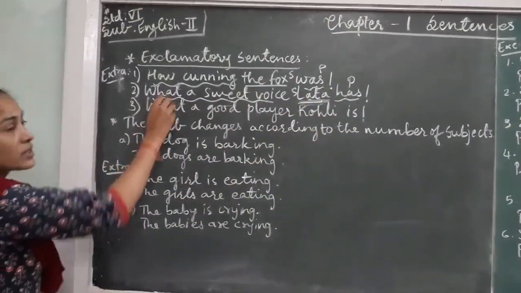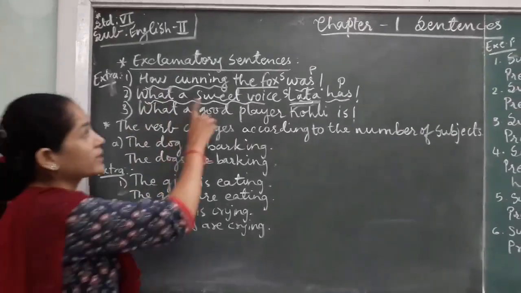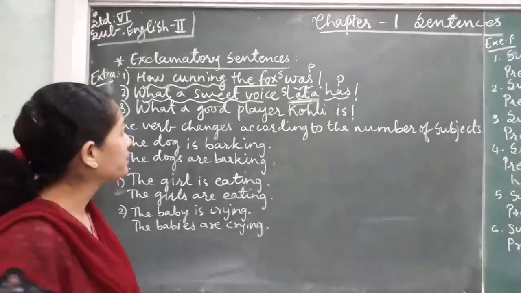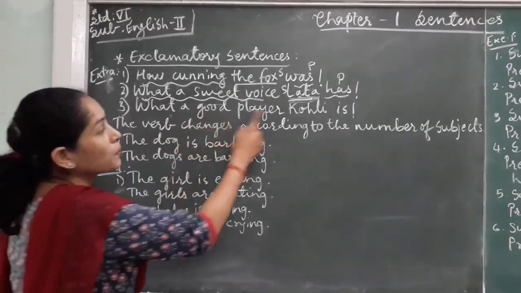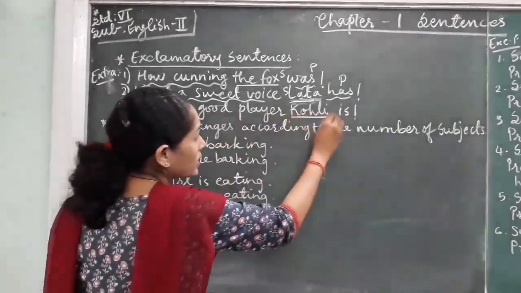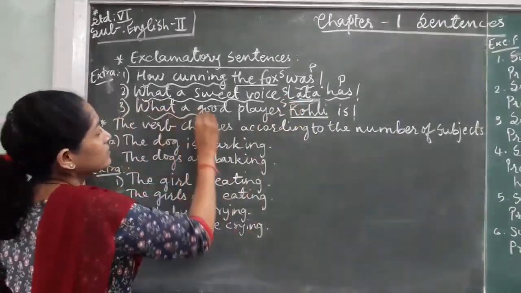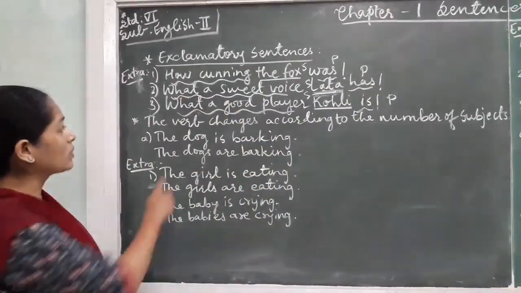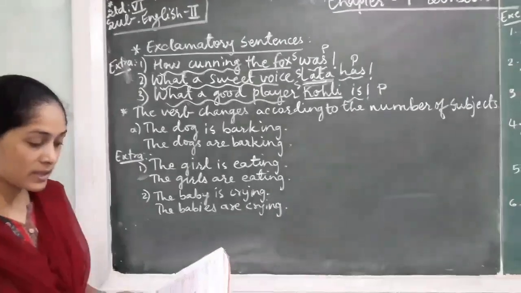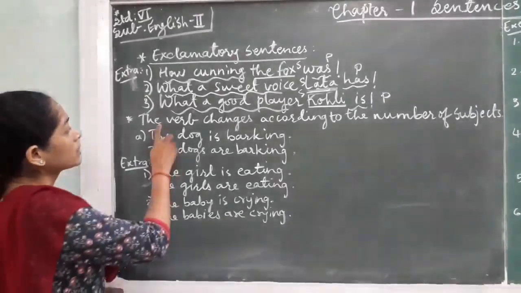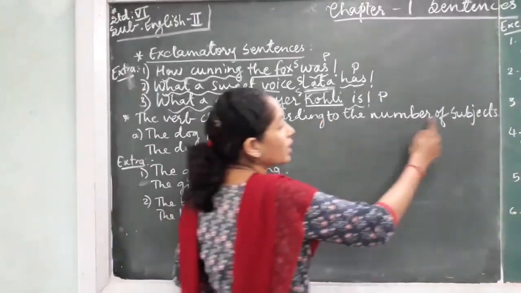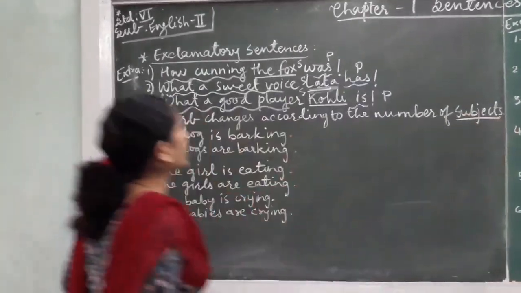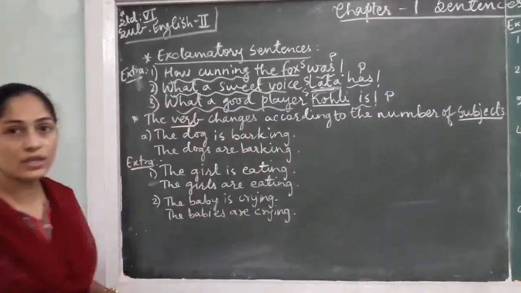Again, we are starting the sentence with what, but it is not asking you a question. The third sentence: what a good player Kohli is. Kohli is our subject, and this portion becomes your predicate. Okay. Next one is given in the same feature box. The verb changes according to the number of the subject. So subject and verb should go along with each other.